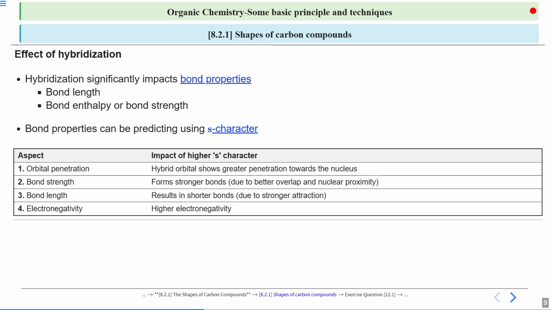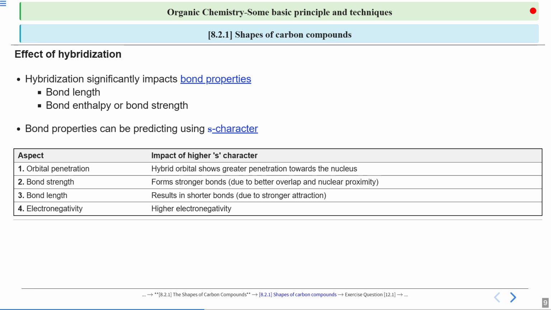Moving on to the last part, which I would say is the most important one, electronegativity. If your hybridized orbital has a greater electronegativity, that means it must have greater s character, right? Again, this comes from the penetration of the s orbital. Due to this greater penetration, it has a greater electronegativity. Remember this: if you are asked to arrange 3 differently hybridized carbons in the order of electronegativity, the one with the higher s character will have the higher electronegativity.